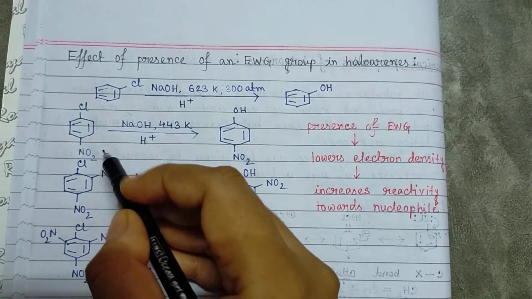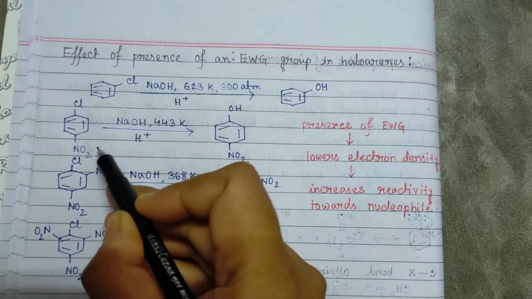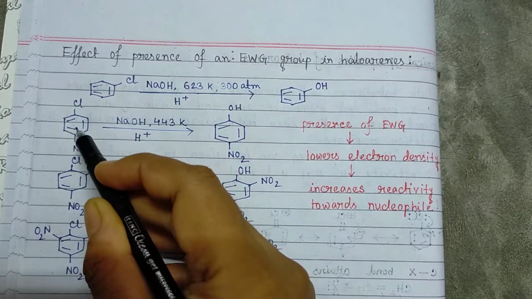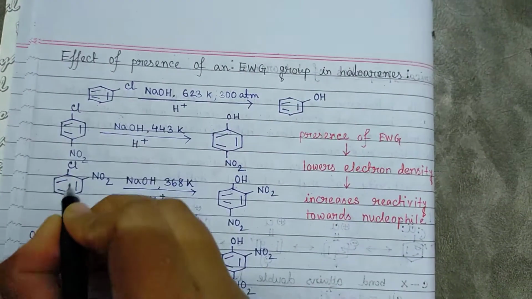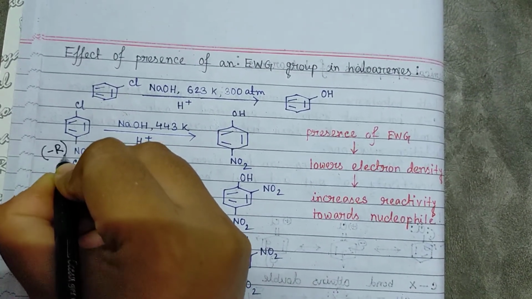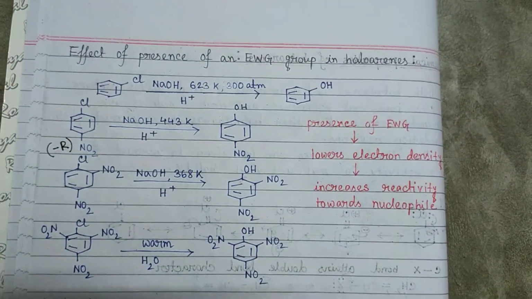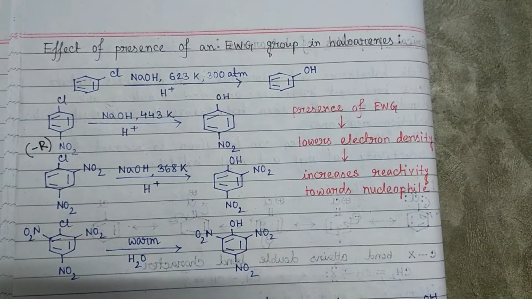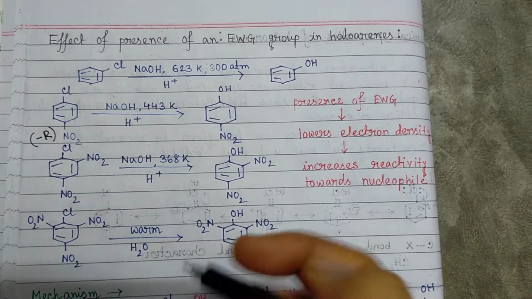And what is that? That is the decreasing electron density in the benzene ring, because we know that the NO2 group is such a group which has a minus R effect. So by this effect, the NO2 group can decrease the electron density.